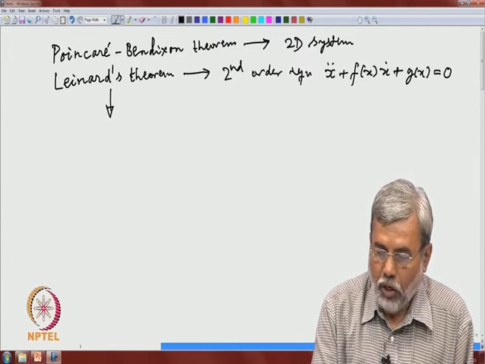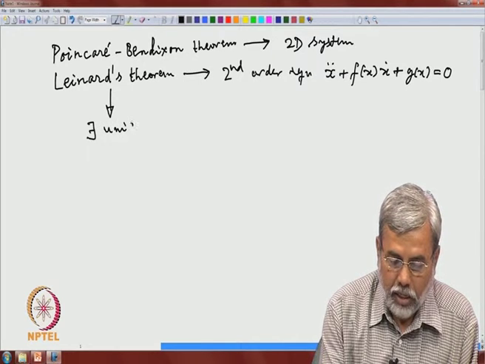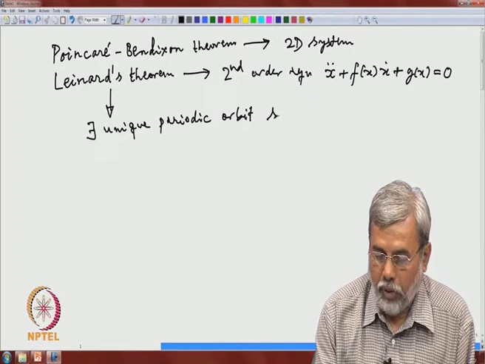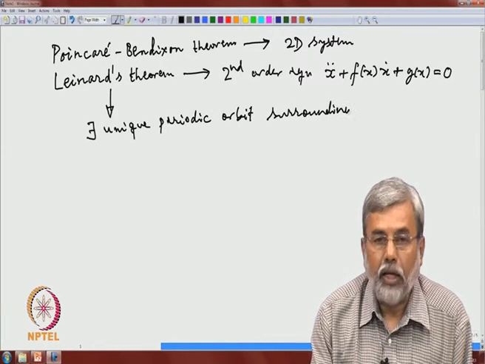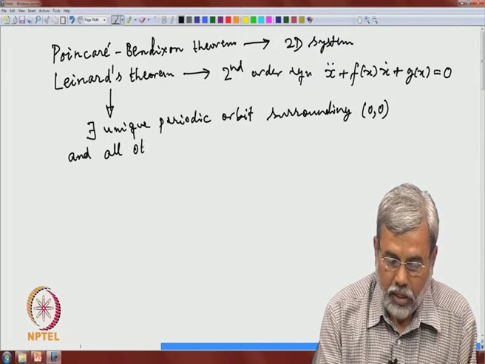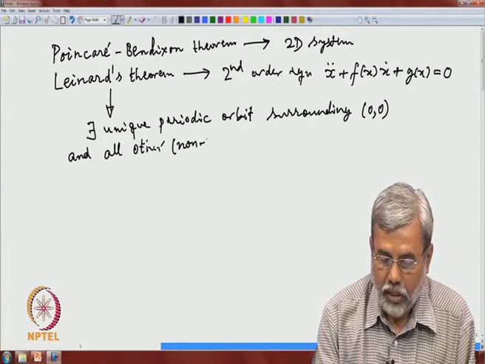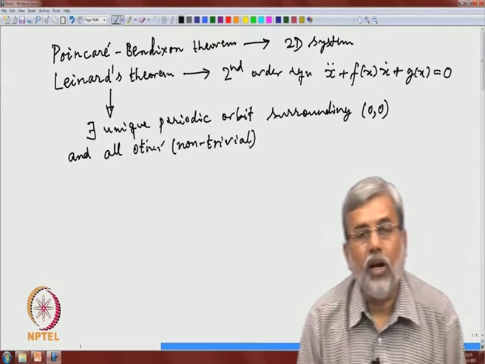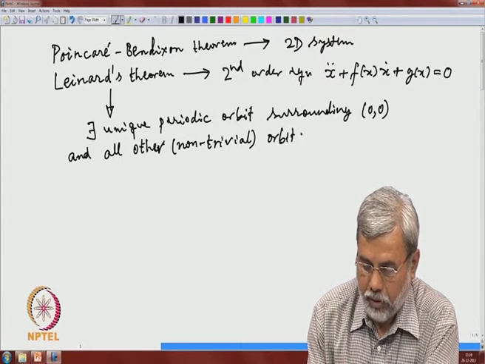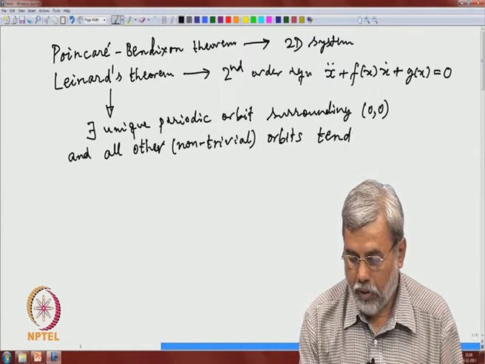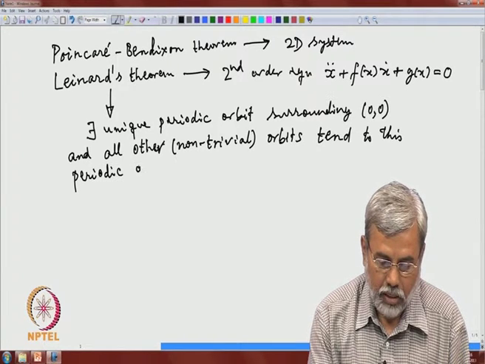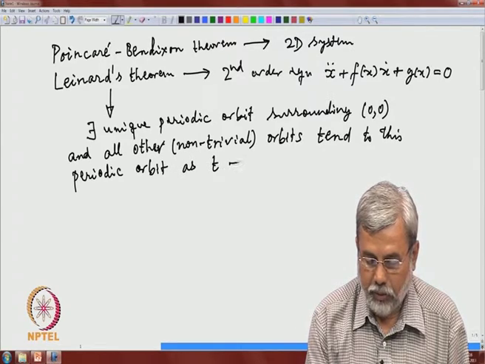So, Lenard's theorem proves that there exists a unique periodic orbit surrounding the only equilibrium point (0, 0), and all other non-trivial orbits tend to this periodic orbit as t tends to infinity.